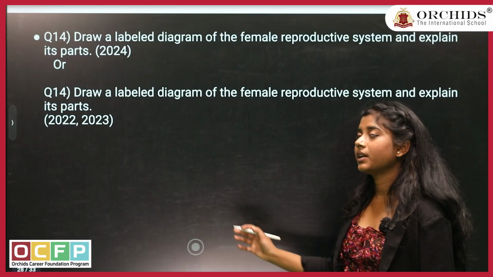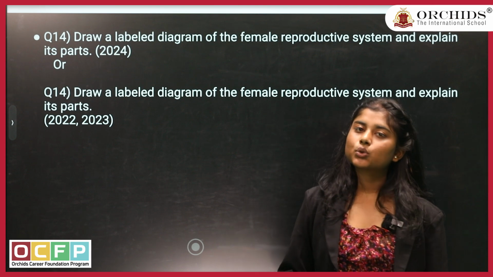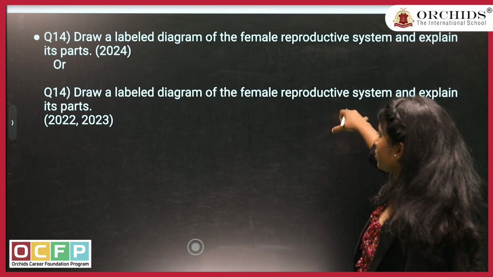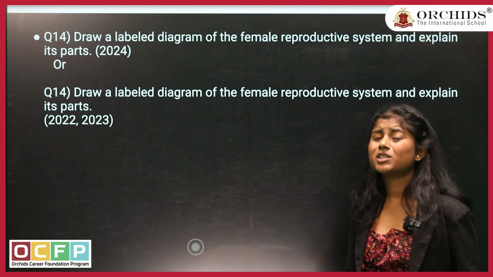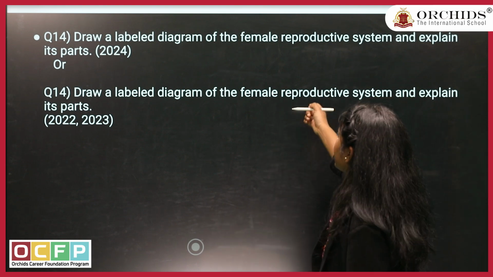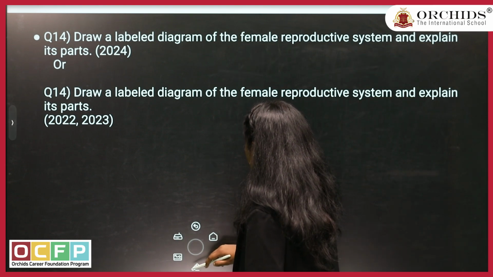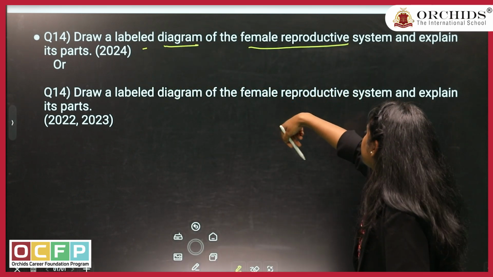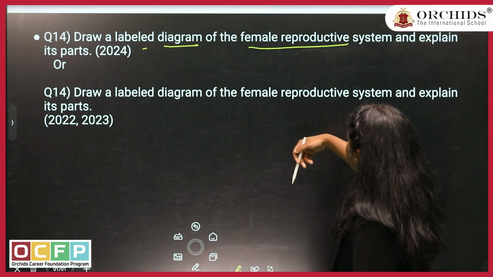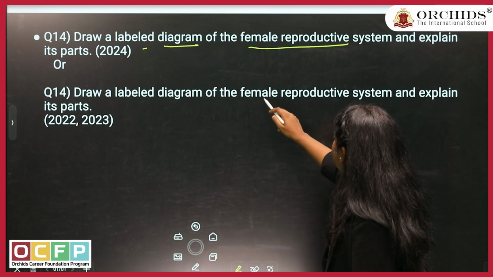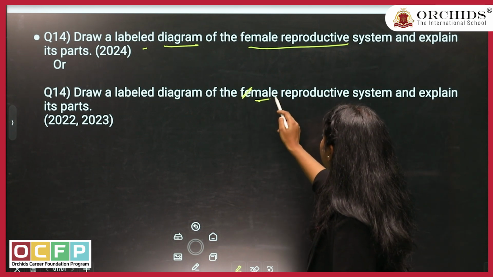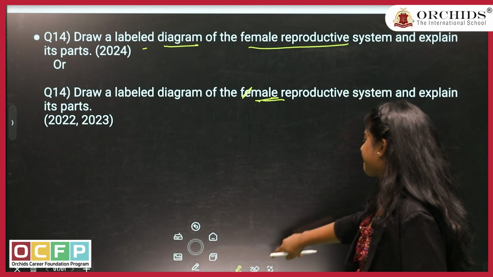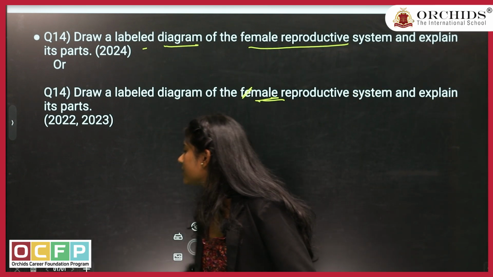Next question, the diagram. One diagram-based question will come from any chapter of biology, and this is the diagram which is important, which might come in your board exam. The question is, they have asked you to draw a labelled diagram of the female reproductive system and male reproductive system. Here there is a mistake; it will be male reproductive system.